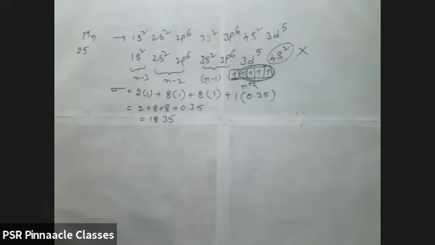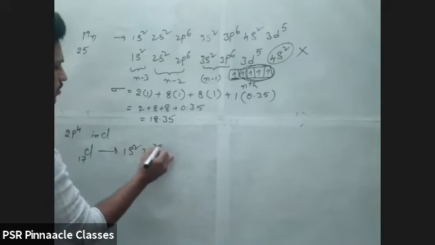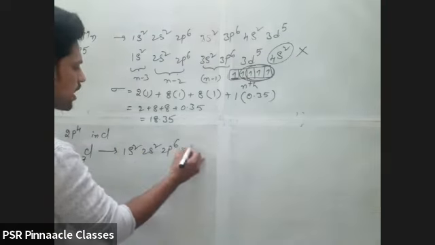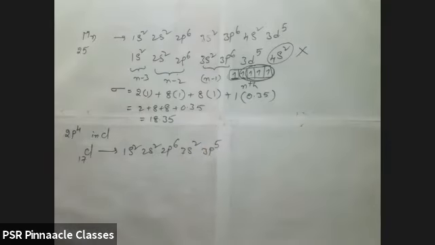Next, similarly, one more question I gave. What is the answer? 2p4 in chlorine. Chlorine atomic number 17. Right, 1s2, 2s2, 2p6, 3s2, 3p5. Is it correct? Yes, sir. Now I am asking about the screening effect for the 2p4 electron.